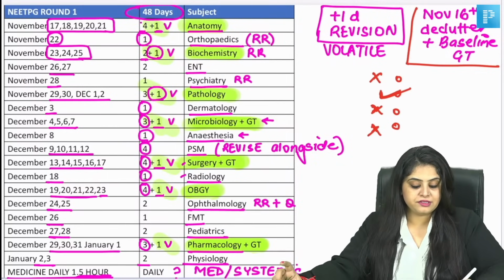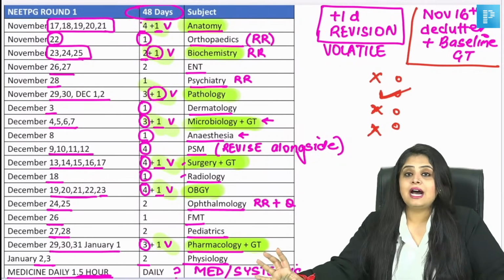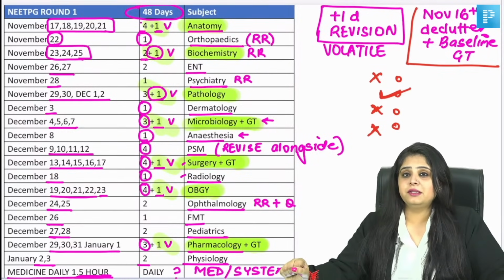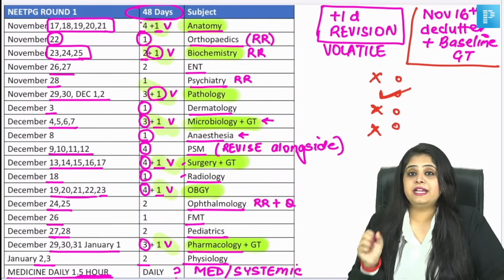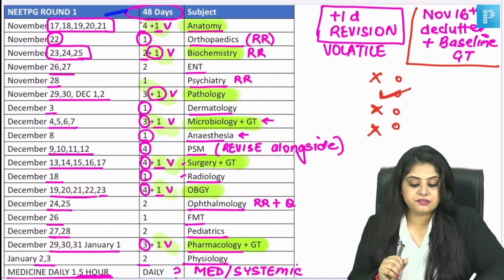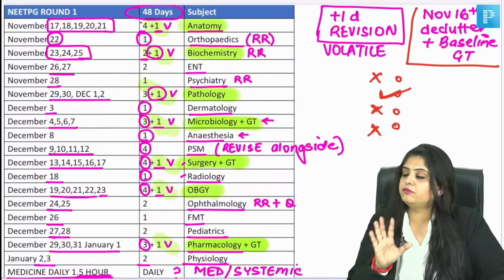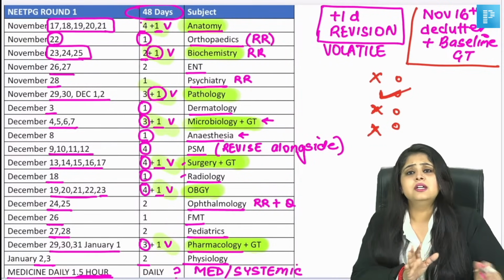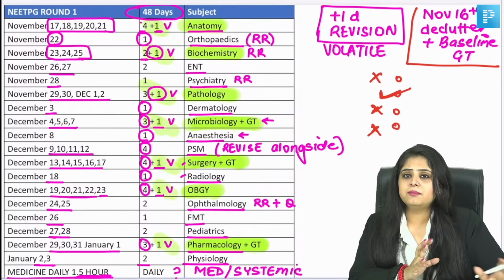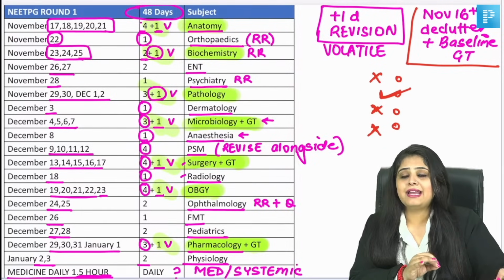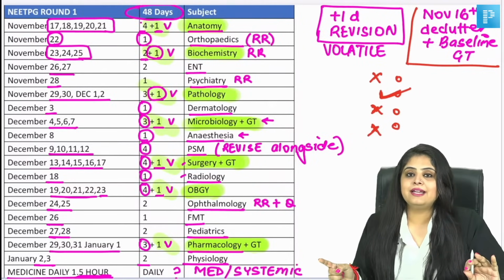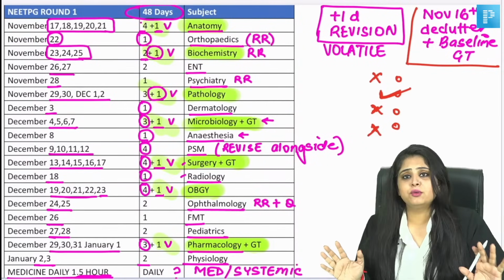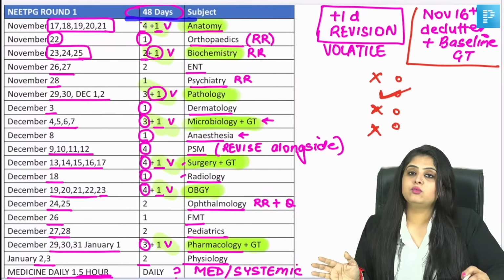So that last ray of hope is exactly what I've come here for. I myself will not be able to make a shorter timetable after this. Then I'll tell you to skip things. So if you want to comfortably and with a lot of dedication finish off things, this is the go-to thing that you have to do. Get over the hangover. Bhul jao. Whatever rank you got, whatever marks you got, it was a nightmare, it was a bad dream, it was a bad day. I don't want the further future to be a bad day and a bad dream. Hai na? So please, now don't focus on what happened.